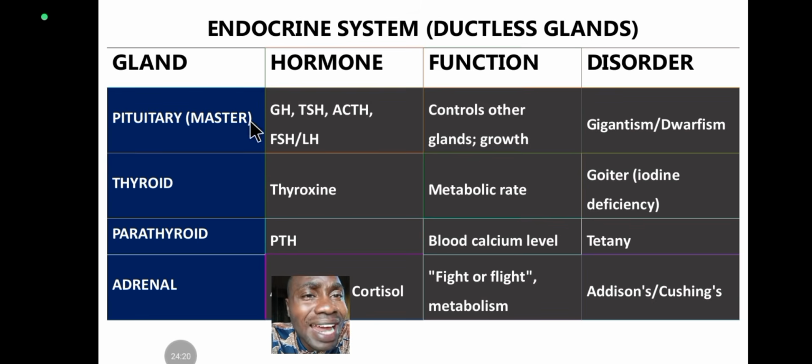The pituitary gland contains hormones such as growth hormone. When the growth hormone is released, it forces other glands, depending on the gland it wants to act on, to release their own hormone. Thyroid stimulating hormone is a pituitary hormone that forces the thyroid gland to release what? Thyroxine. You can see how the pituitary gland controls other glands.